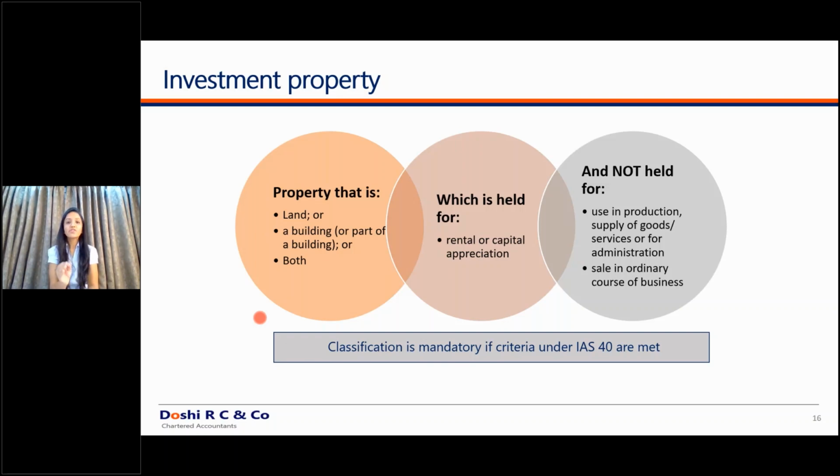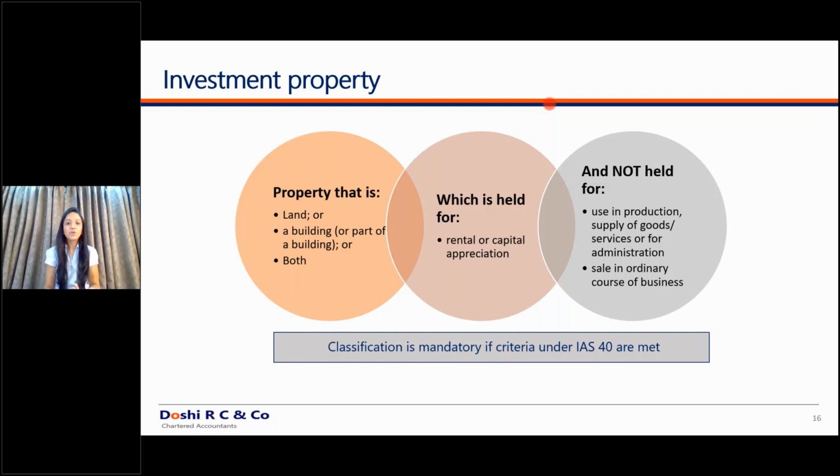Second is, it has to be held for rentals. That is, you should have given that property for rentals, or you should have held that property for the purpose of capital appreciation. And it should not be used for the production of goods or giving of services, or for any other administration purposes. And it should not also be held for sale in the ordinary course of business. So ignore the 'not' for the time being. Let's just discuss what has to be included.